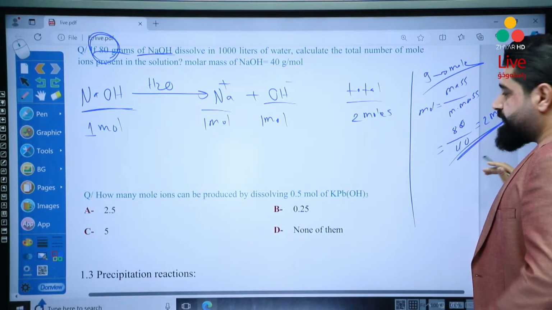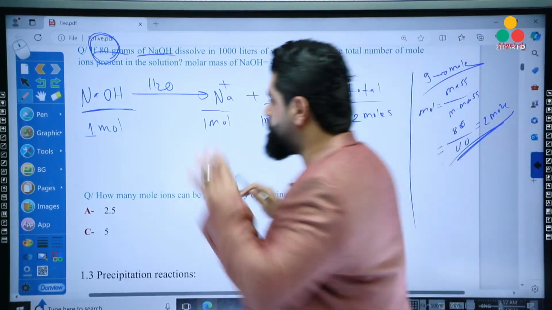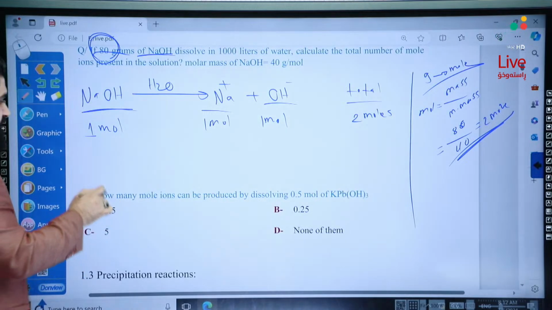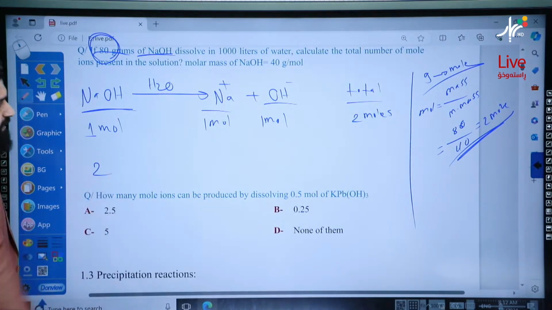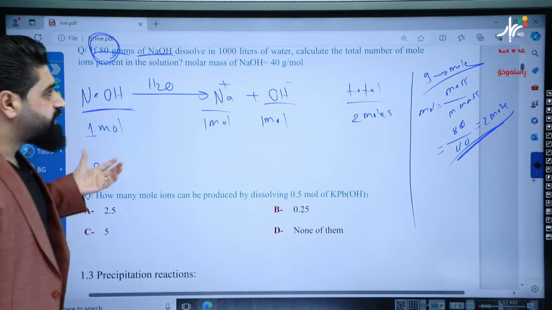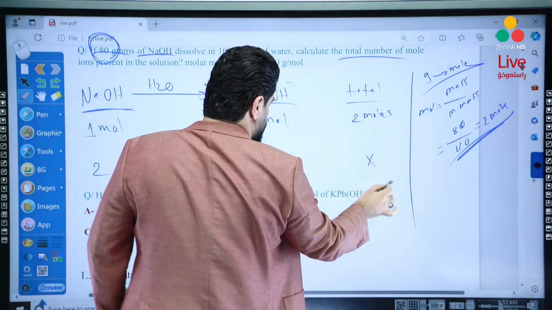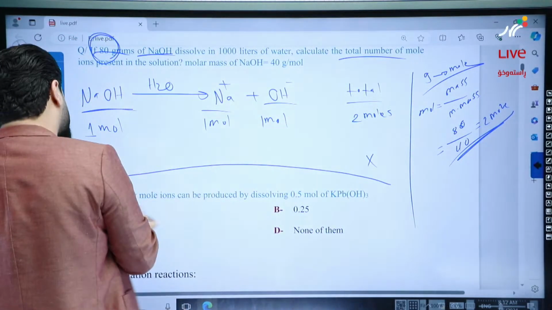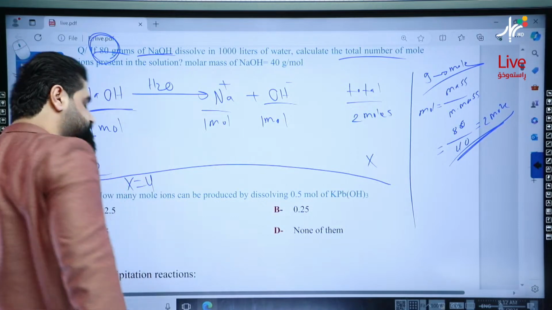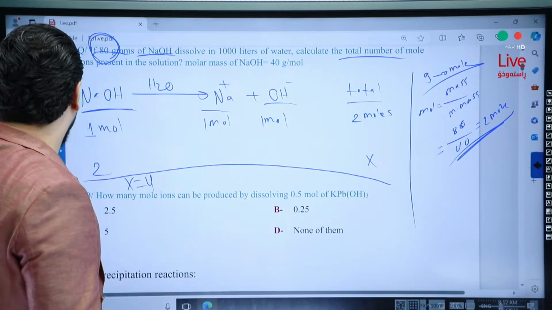As I told you, when we calculate the number of mole, it will be for the compound always. Okay? Don't confuse. So what if 2 moles of this compound dissociate in water? So calculate the total number of mole of the ions. Here will be x. Okay? 2 times 2, x will be 4. 4 moles of the ions. Okay.